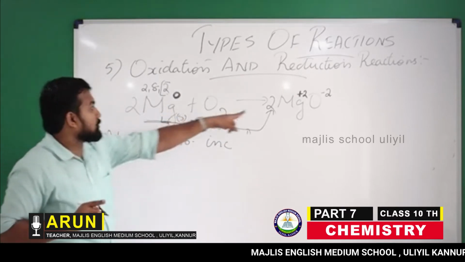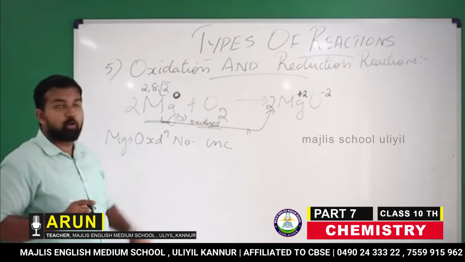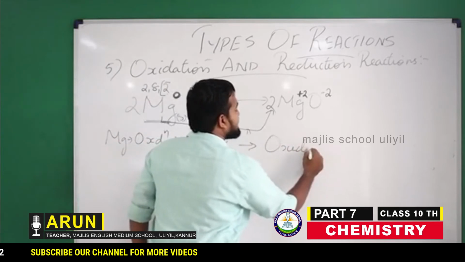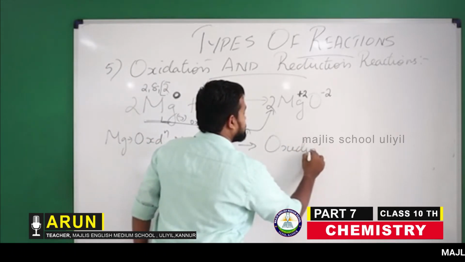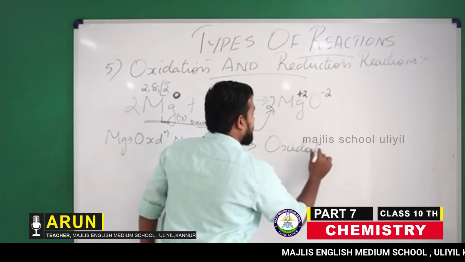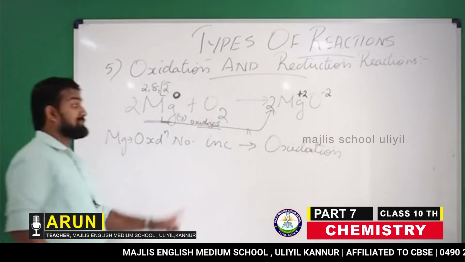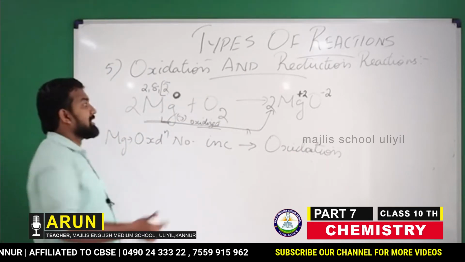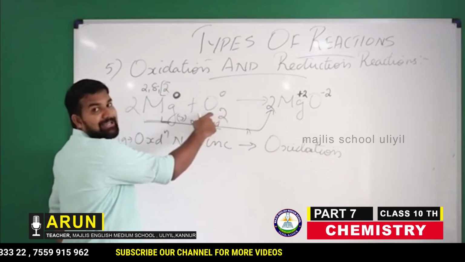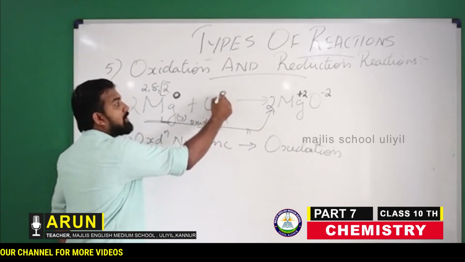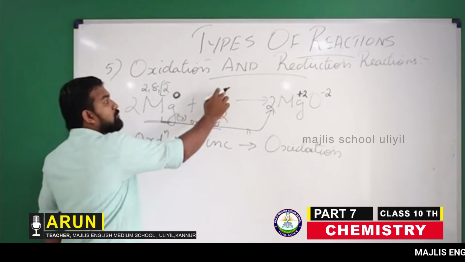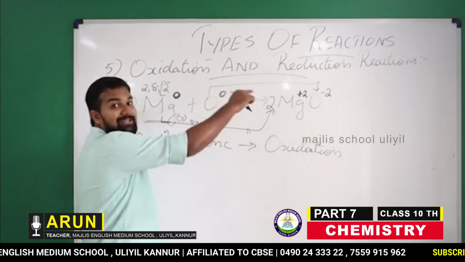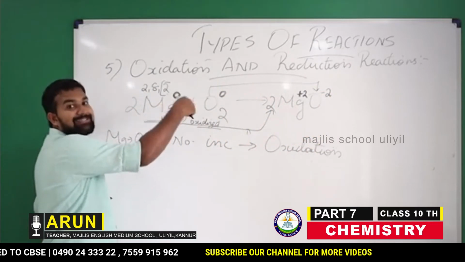And we know that when oxygen is added to magnesium, it is oxidized. That means when the oxidation number is increased, we can say that it is an oxidation reaction. What happens to oxygen? Oxygen is also in the ground state, because the molecular form is the ground state, so the oxidation number is 0. But here it becomes -2. It accepts 2 electrons from magnesium and gets 2 extra negative charges.